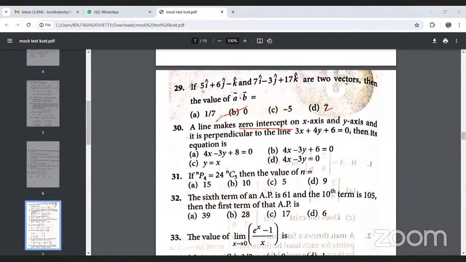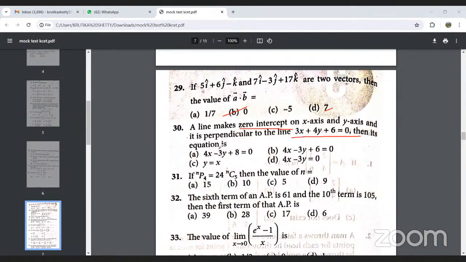In question number 30, they are saying the line makes 0 intercept on the x-axis and y-axis, and it is perpendicular to this line.